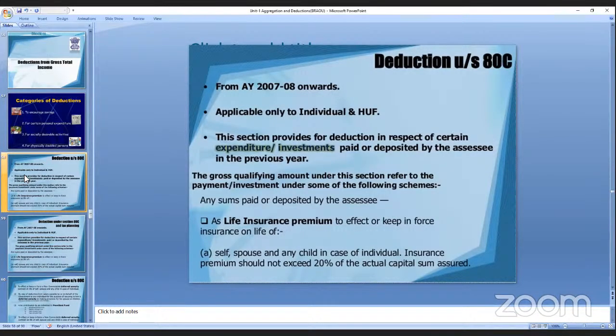Is it here? Whatever the expenditure I did in the last year, that will be counted and the deductions will be made. And after that, how much I have to pay the government, that will be known. Is it clear?